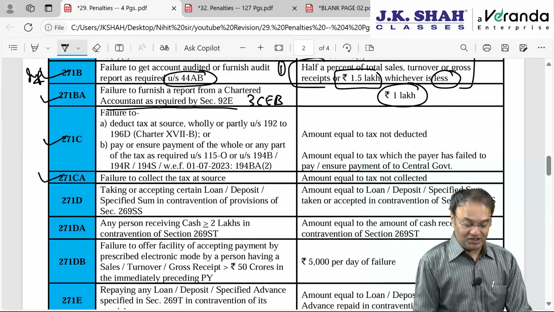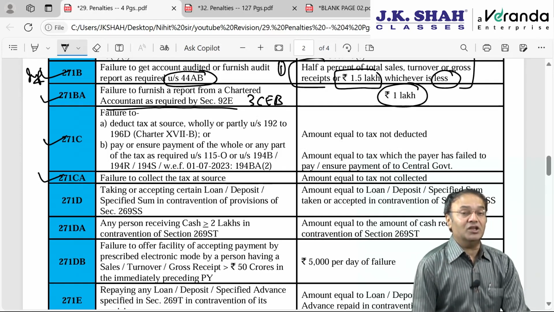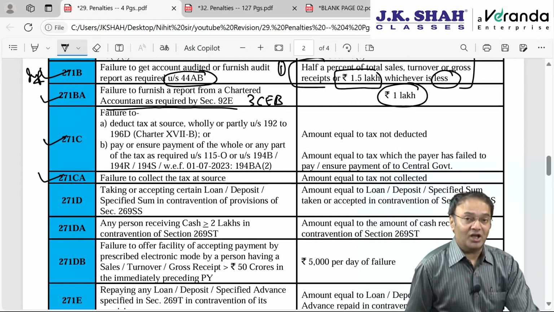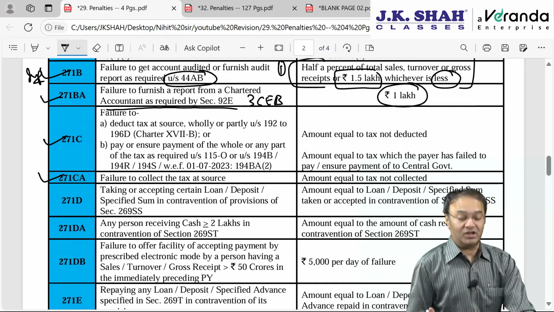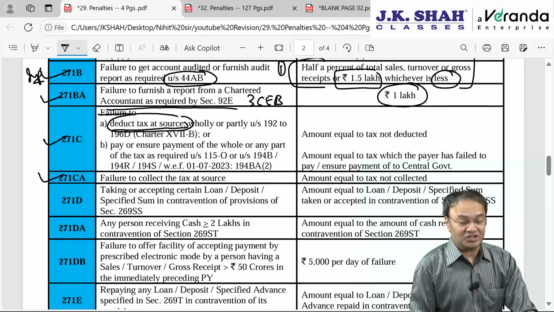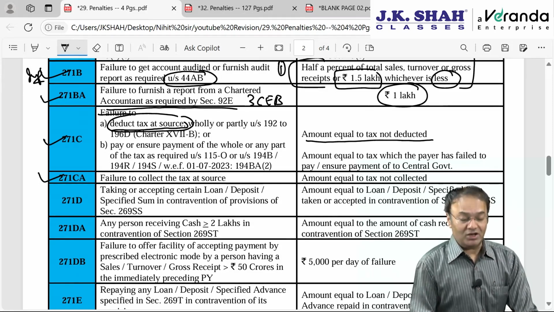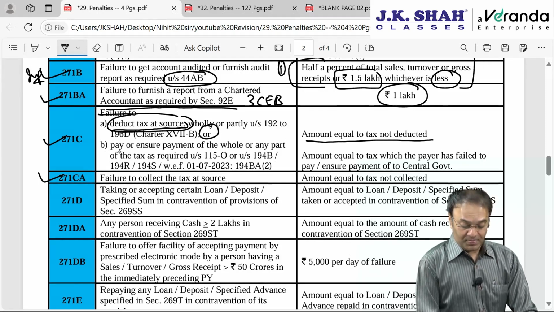271C and 271CA, we are done with these in the chapter called TDS chapter. After deducting TDS, the person is supposed to deposit TDS and file the TDS statement, the quarterly statement. But if he fails to deduct the tax at source under any section between section 192 to 196D, that is the entire chapter 17B, failure to deduct tax will attract penalty equal to the amount of tax not deducted. Or there is one more failure, where the assessee fails to pay from his own pocket or ensure payment from the payee of the whole or any part of the taxes required under section 115O.